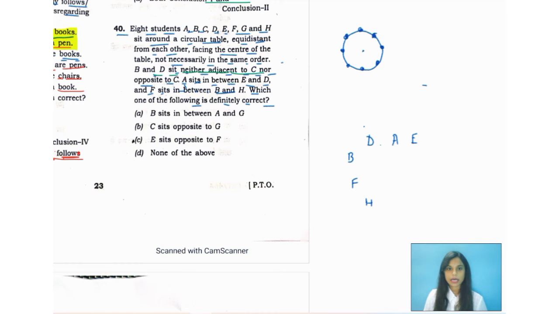Let's talk about A. Now A sits in between E and D. Okay, let's consider D over here and E over here, and A sits in between them, right? And F sits in between B and H. F sits in between B and H.